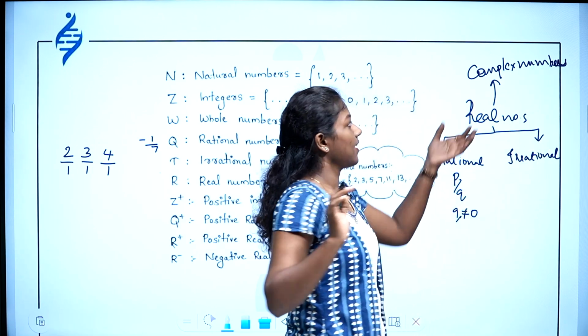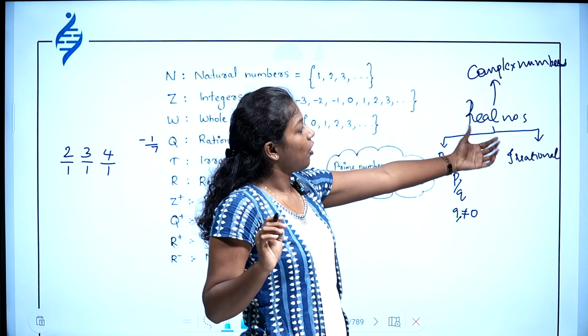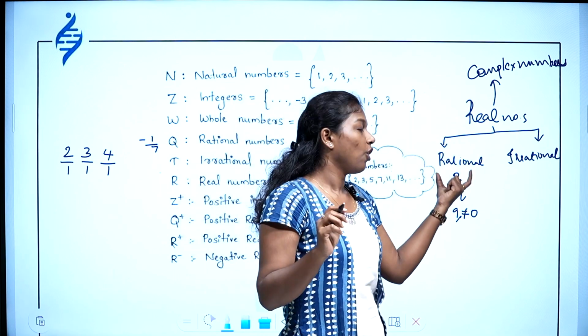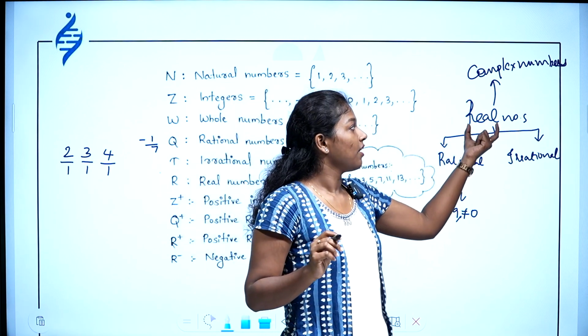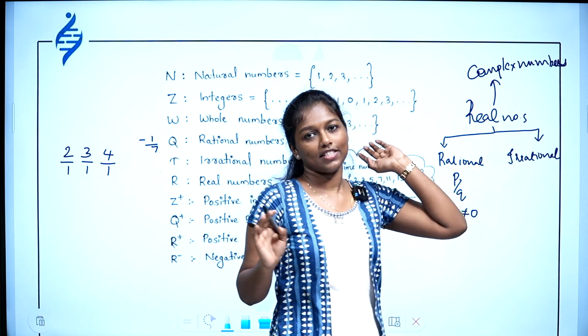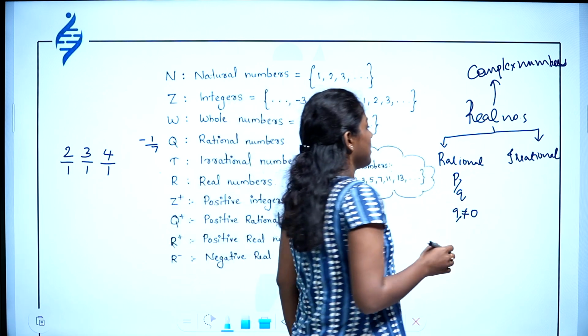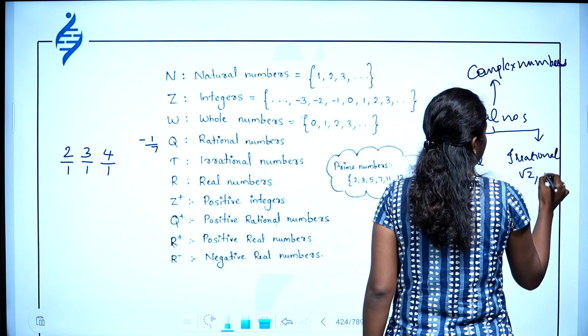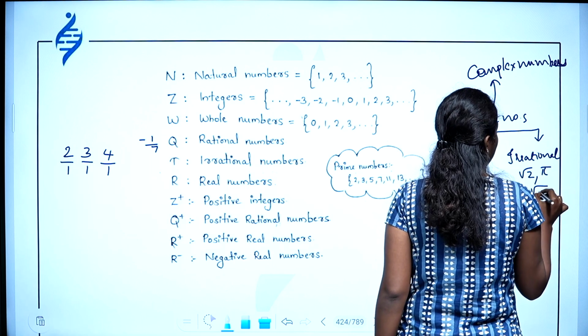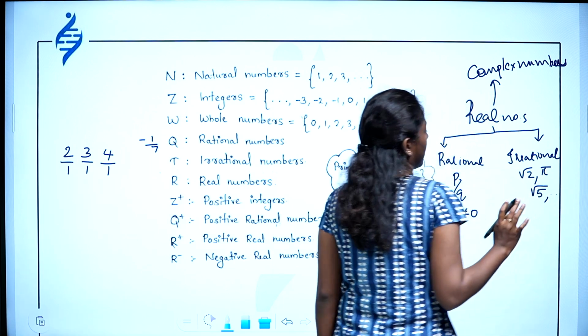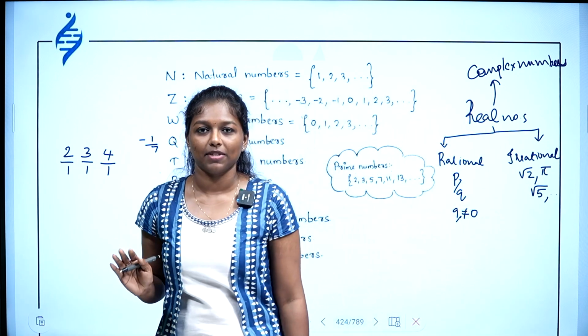Okay, so this is the largest number system, and all real numbers are complex numbers, all rational numbers are real numbers, all irrational numbers are real numbers. Okay, so root 2, pi, root 5, etc. All these are irrational numbers.